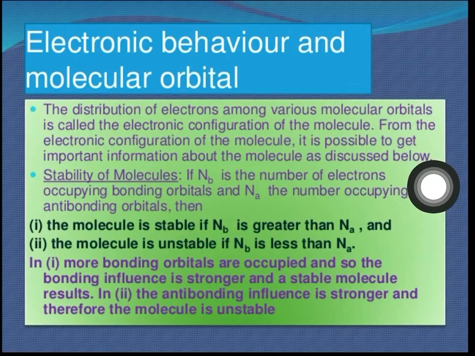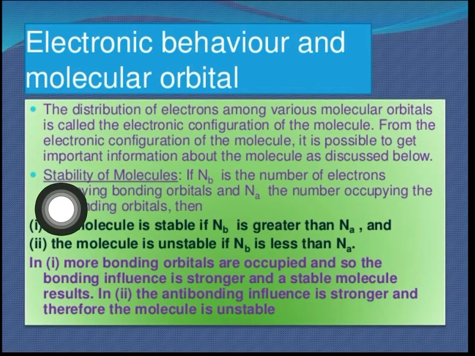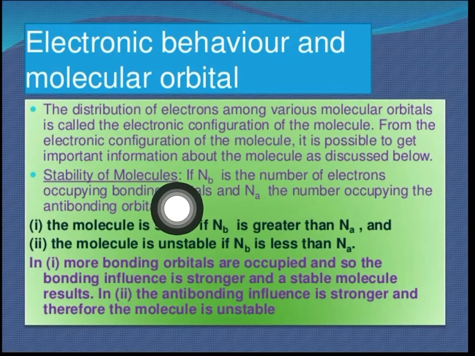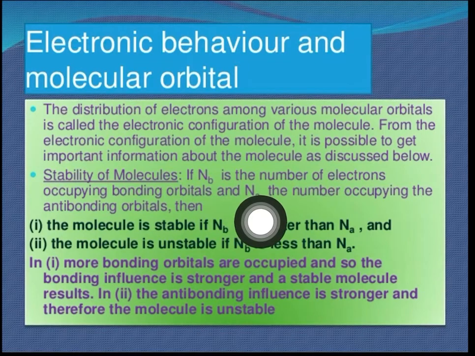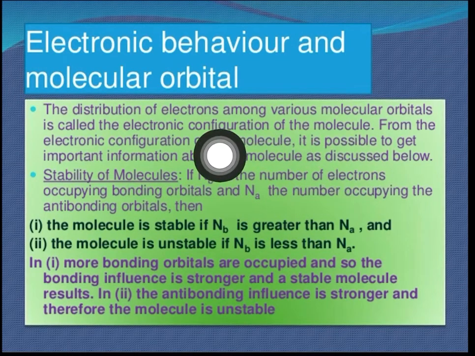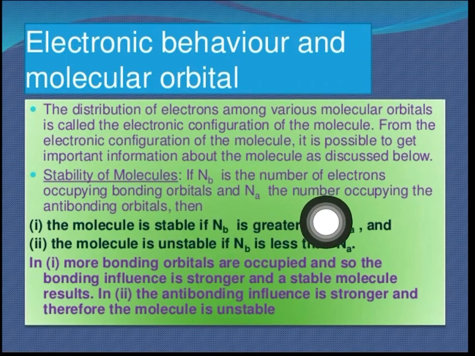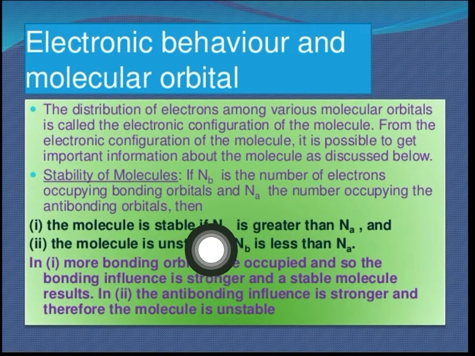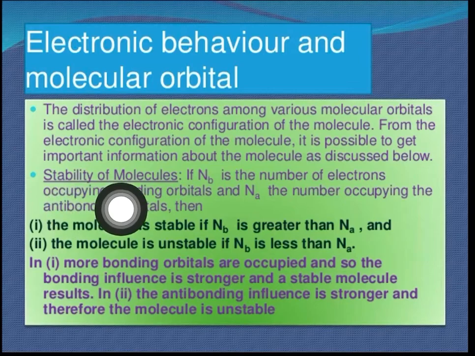According to the filling of electrons, there are two important things: the stability of the molecule and bond order. Based on the number of electrons present in the bonding molecular orbitals and in the anti-bonding molecular orbitals, we are going to see whether our molecule is going to be unstable or not, that is, whether our electrons are in a stable state or not. So let us see stability first.